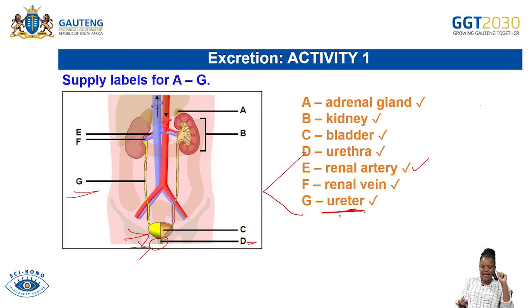So ureter, without an R somewhere there, is the one that comes from the kidney into the bladder. And then urethra with an R there. That's how we distinguish between ureter and urethra. The one with an R is the one that goes from the bladder, carrying urine to the exterior. So that is how you can differentiate between urethra and ureter.